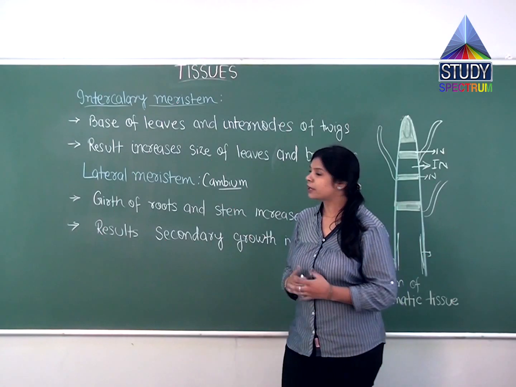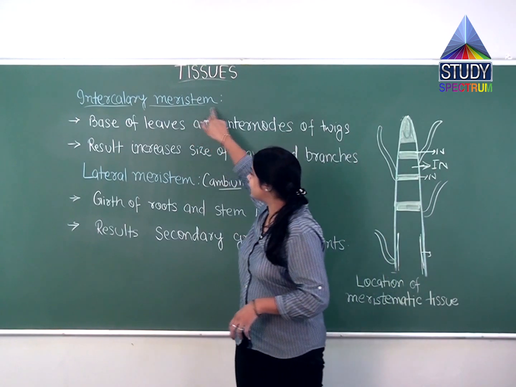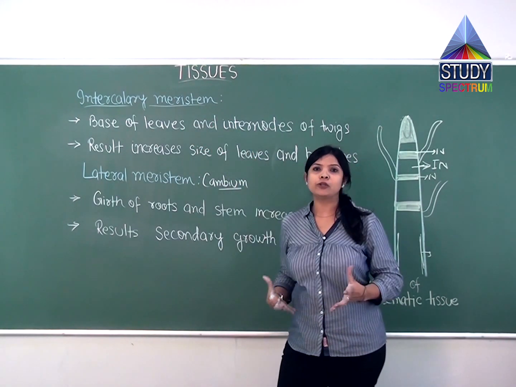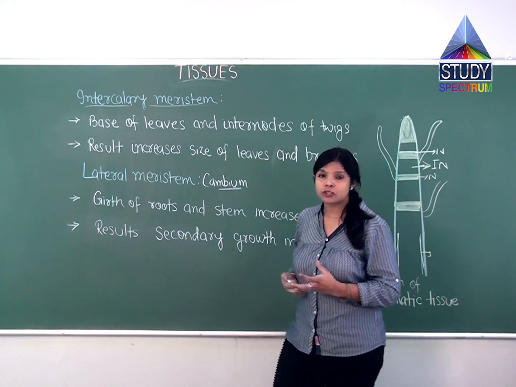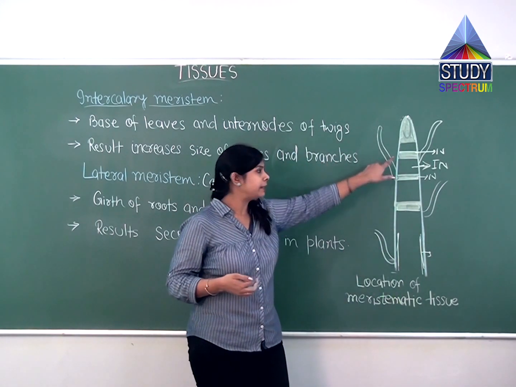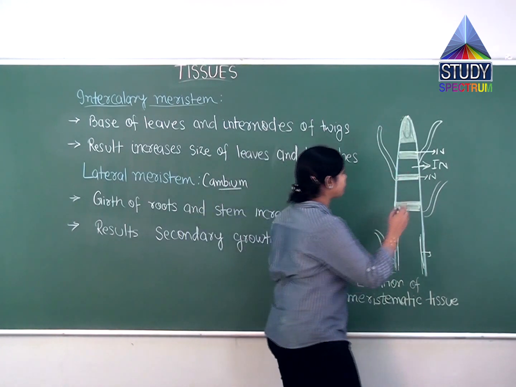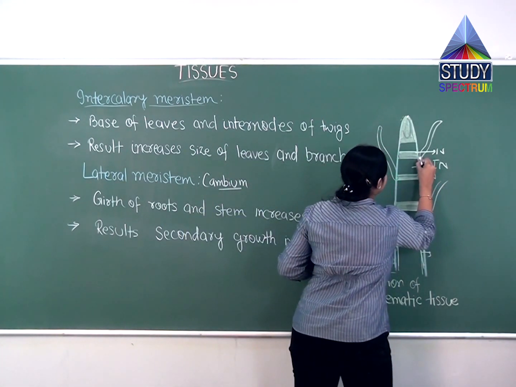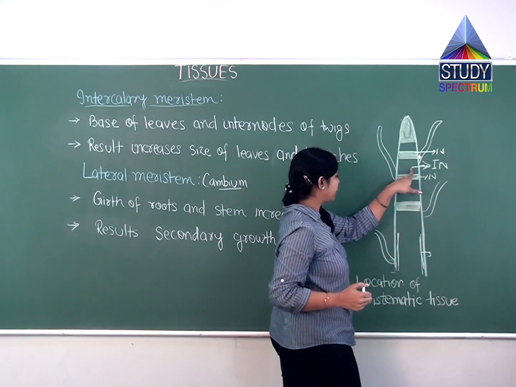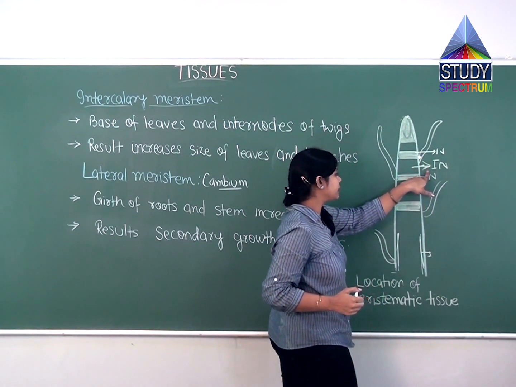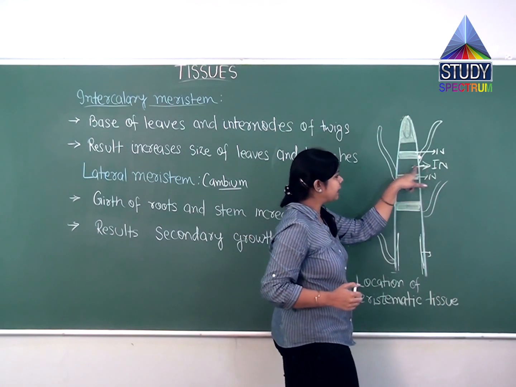So students, now we are going to discuss the intercalary meristem. As I told you earlier, intercalary means it will be present in between something. As plants have nodes and internodes, suppose this is a leaf; the growth arises from the internodes. That's why they are called the intercalary meristem.